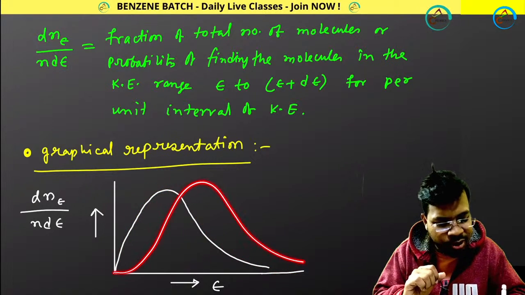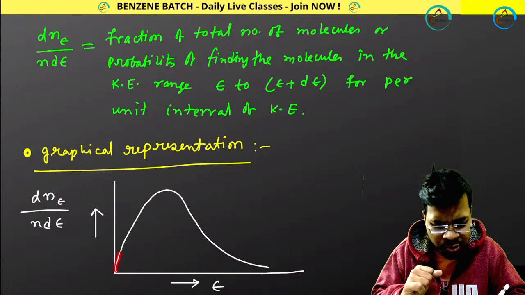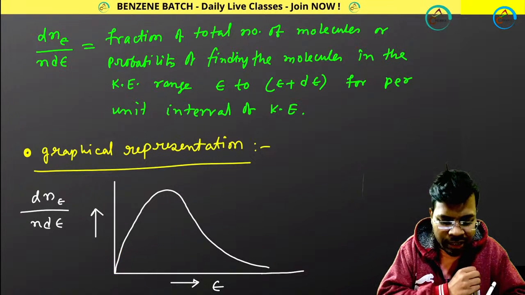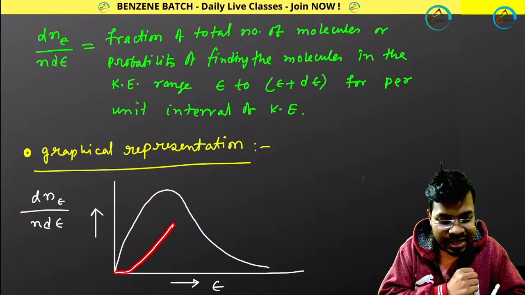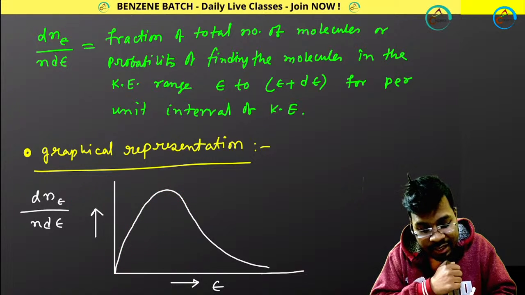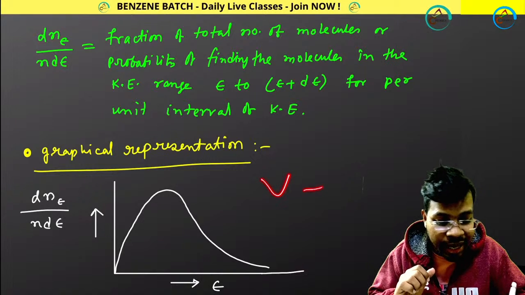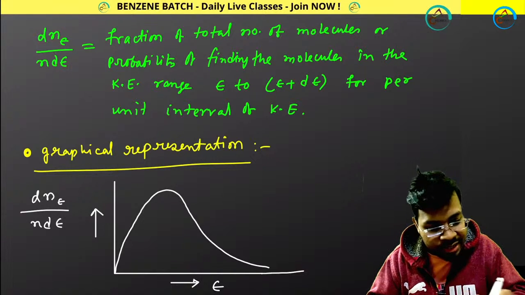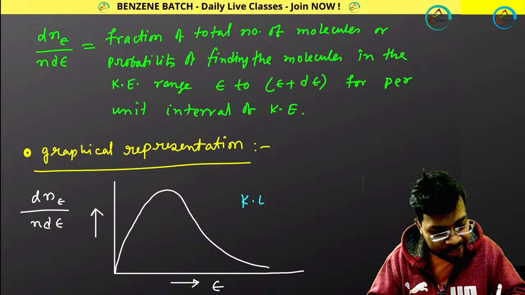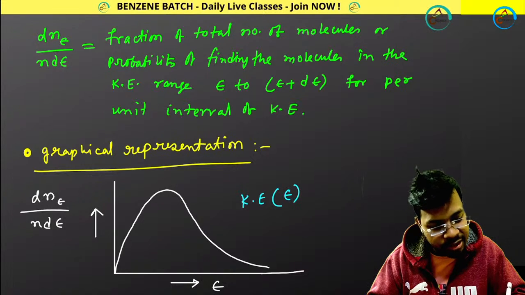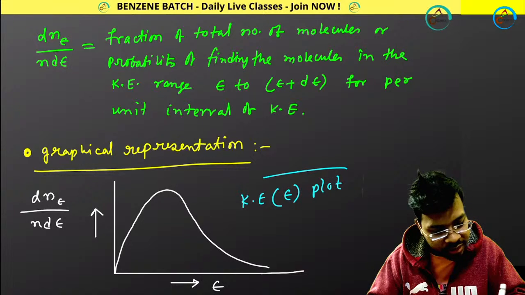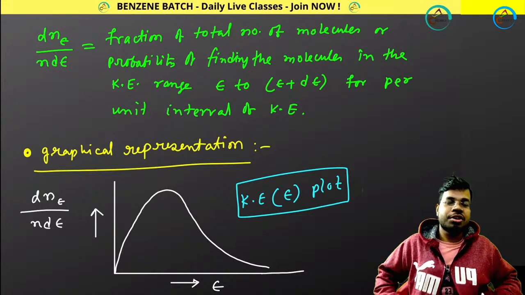Initially that was a purely Gaussian plot. This is not purely Gaussian, but looks more or less the same, except that it is not touching the x-axis, it is touching the y-axis. Why? Because it is your kinetic energy plot, not the velocity plot. This is the kinetic energy, epsilon plot.